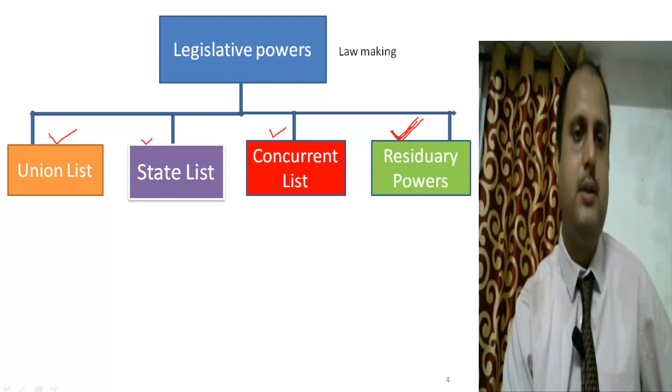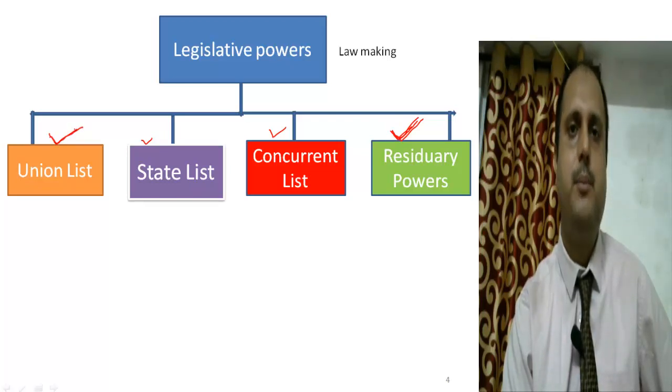First of all, the Union list. Under the Union list, the central government has the exclusive power. Our Union Parliament has the exclusive power to legislate or to make laws. Under the Union list, only those subjects are covered which have national importance, or where we need a similar kind of law all over India.